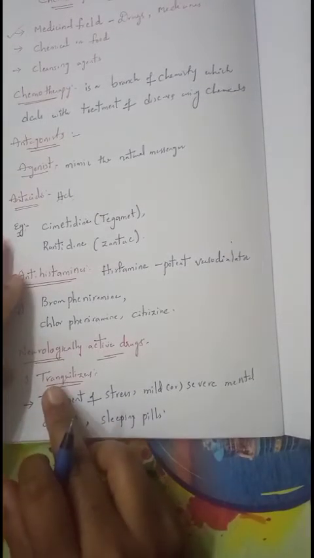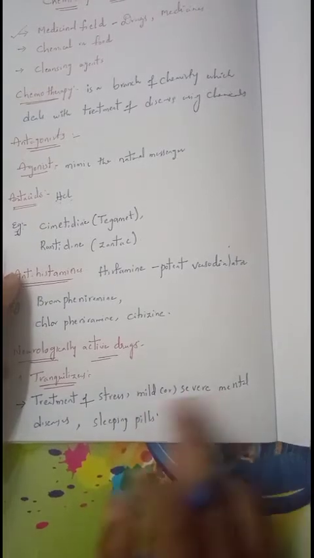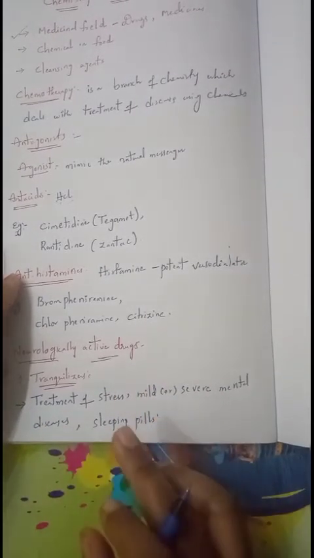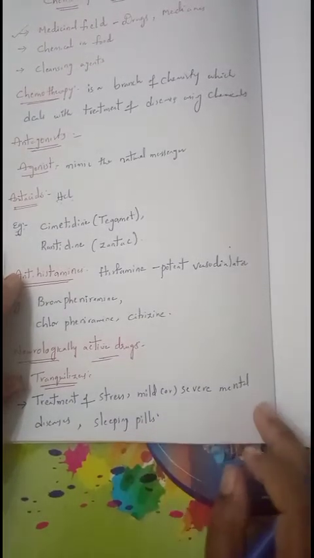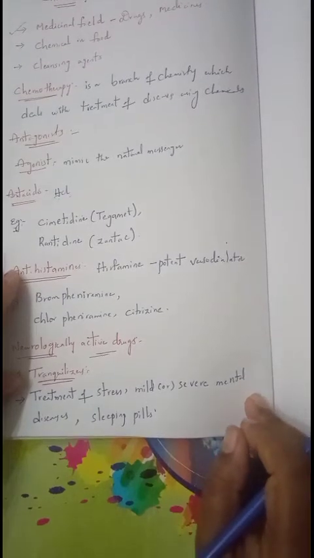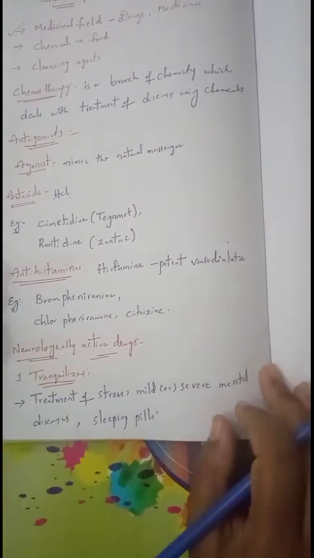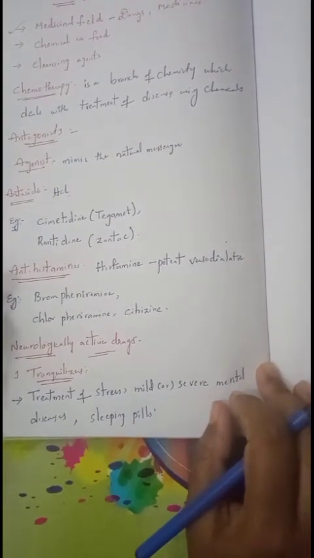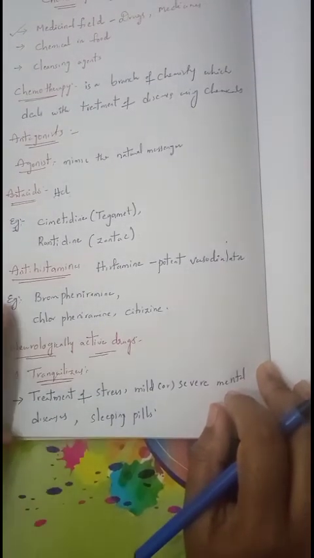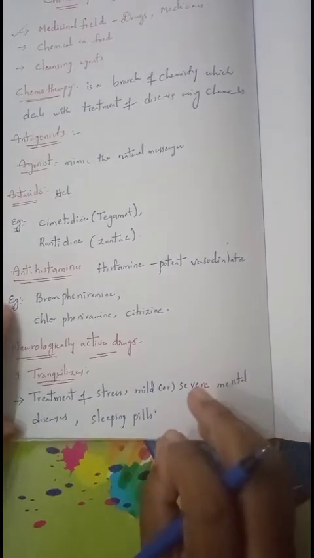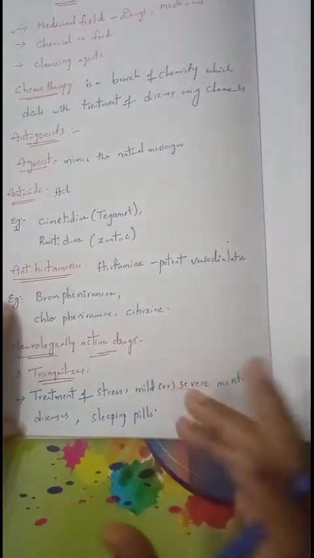So these are the class of chemical compounds used in the treatment of stress, mild or severe mental diseases, and they are the essential components in sleeping pills. They even give relief for anxiety, stress, irritability, excitement, etc. All those are the disorders of a person in depression, so to overcome such disorders we can use this class of compounds. For example, we will take noradrenaline, a neurotransmitter which plays a role in mood changes.